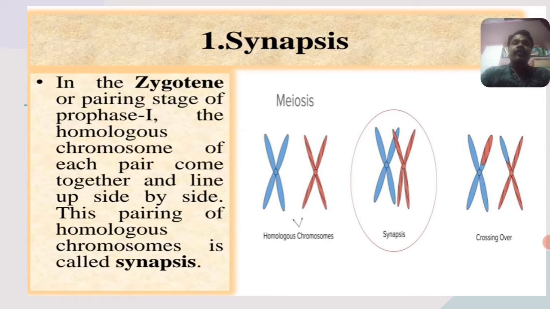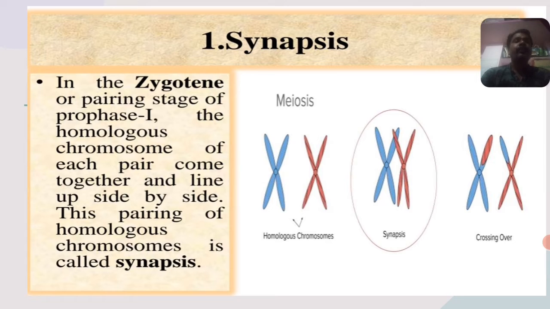In the zygote or pairing stage of prophase 1, the homologous chromosomes of each pair come together and line up side by side. This pairing of homologous chromosomes is called synapsis, which takes place during the zygote stage of prophase 1. This is about synapsis.